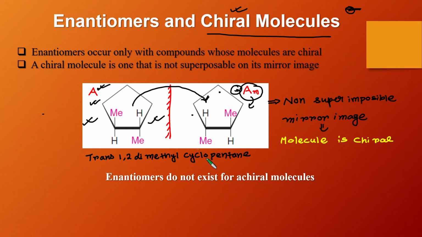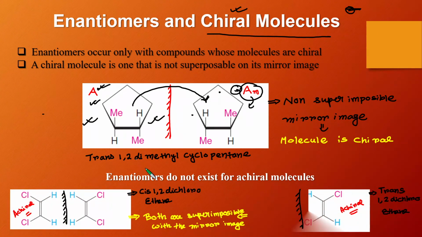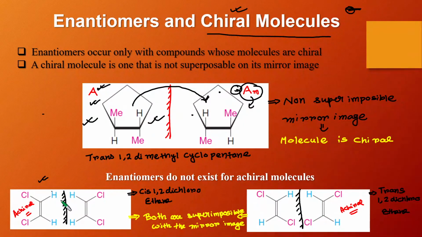The thing I have told you is that enantiomers do not exist for an achiral molecule. They only exist in case of a chiral molecule. That is the most important point that you have to remember. Friends, let's understand this statement, that enantiomers do not exist for achiral molecules, with some examples.